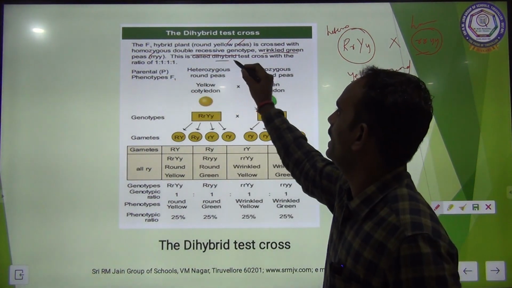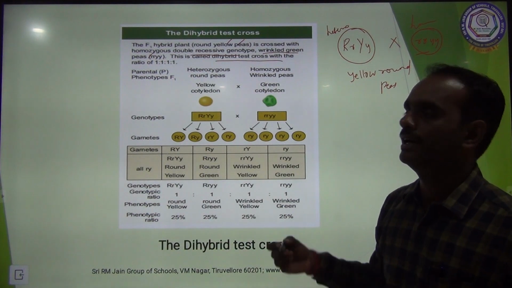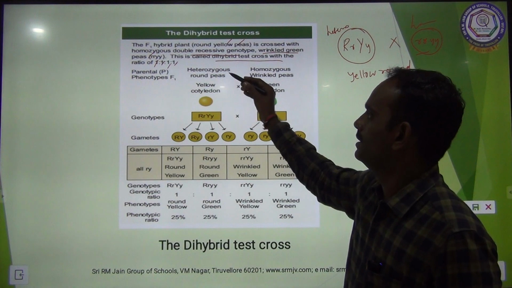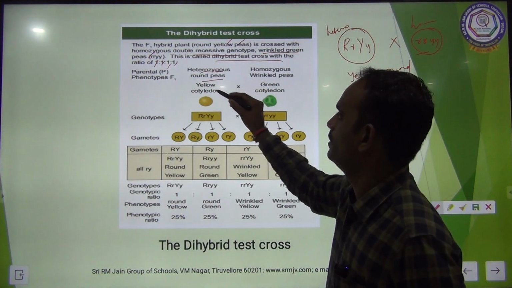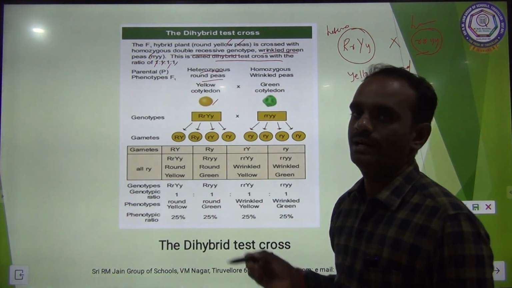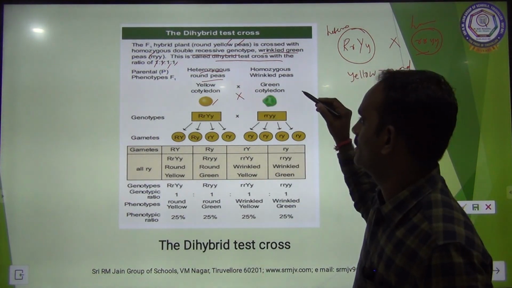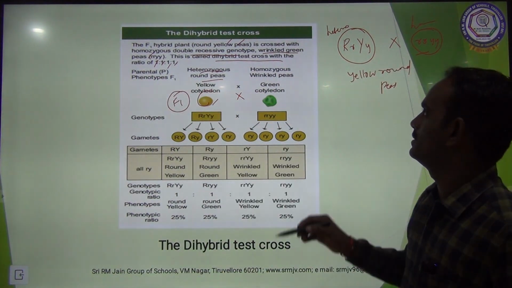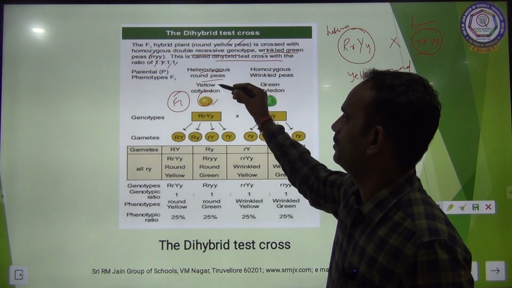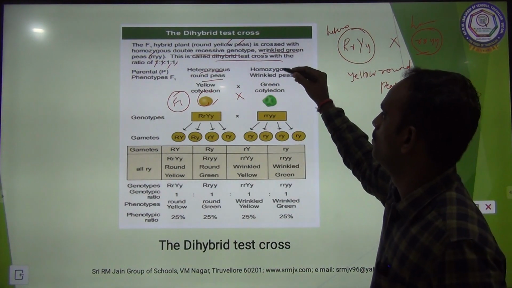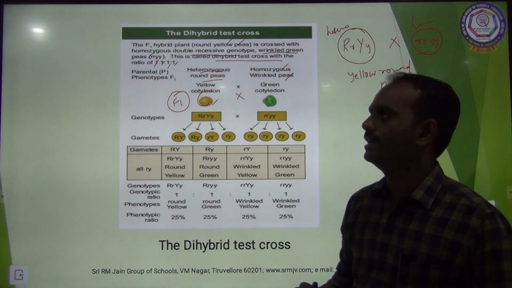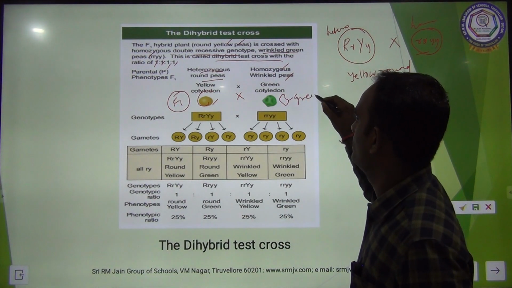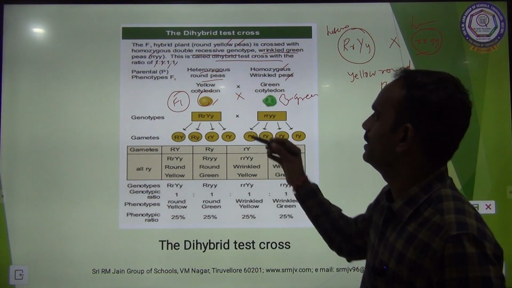This is called the dihybrid test cross, with the ratio 1:1:1:1. See here, the parent plant, the F1 product, is heterozygous round yellow cotyledon, crossed with homozygous wrinkled green cotyledon. So what are the possibilities of gametes here?